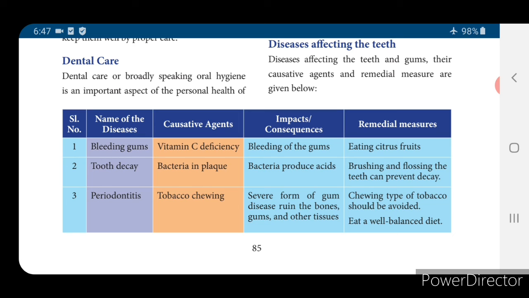Then periodontitis. We get this disease because of tobacco chewing and also smoking. What is the impact? A severe form of gum disease, ruining bones, gums and other tissues. What is the remedy? Chewing tobacco should be avoided and you have to eat a well balanced diet.